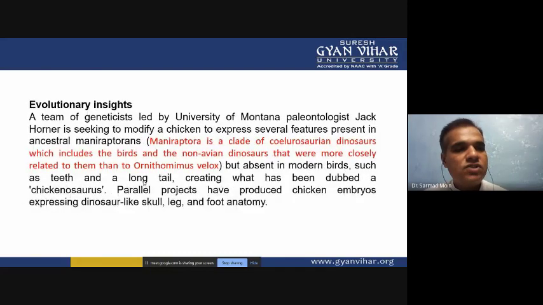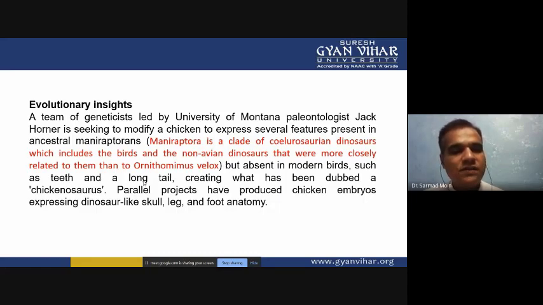Next is evolutionary insight. A team of geneticists led by University of Montana paleontologist Jack Horner is seeking to modify a chicken to express several features present in the ancestor Maniraptora. Maniraptora is a clade of the Coelurosaurian dinosaurs, which include birds and non-avian dinosaurs that were more closely related to them than to Ornithomimus velox.